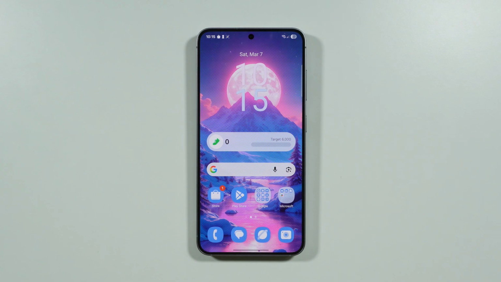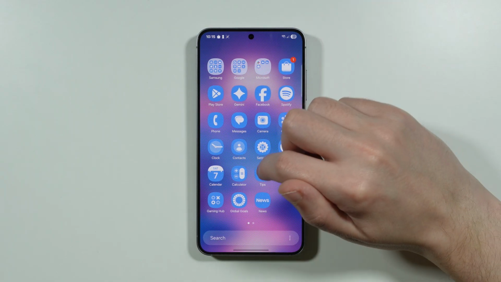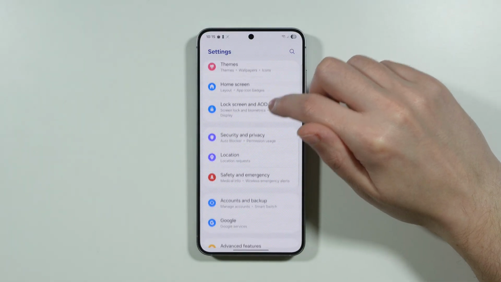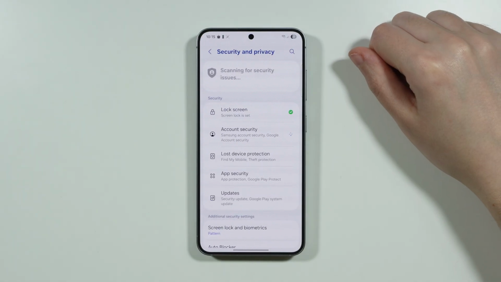If you want to lock apps on the Samsung Galaxy S26, then unfortunately there is no dedicated feature or option that would allow you to just simply create a password for apps. But we have an alternative that we can use, and that is the secure folder. So to set up the secure folder, we have to open security and privacy in settings.